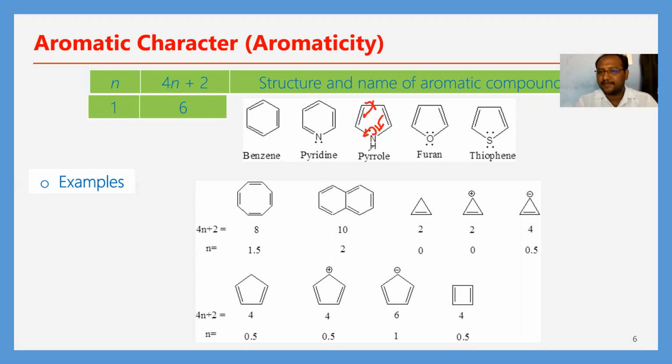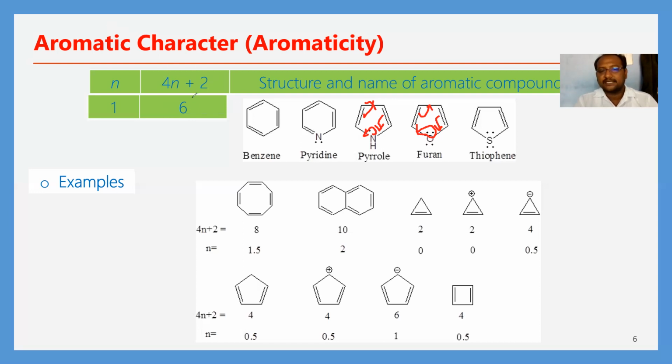Same as pyrrole, furan is also said to be an aromatic compound, because there are non-bonding electrons on the oxygen atom. These undergo delocalization like this, and continuous delocalization is there. By this, the number of delocalized electrons is 6, the n value is 1, and this compound is said to be aromatic.